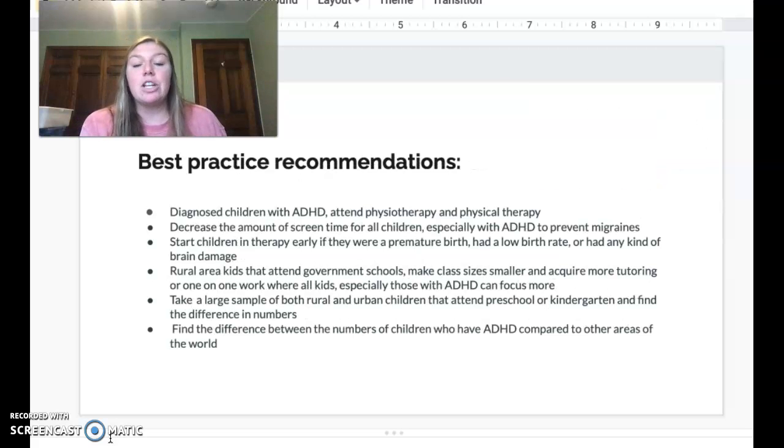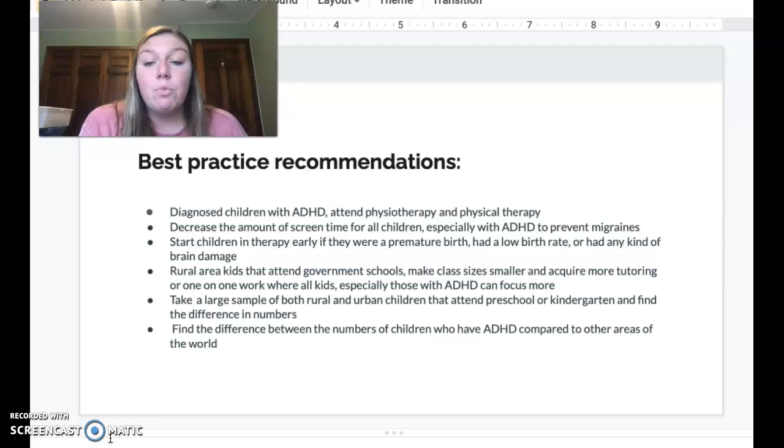So my practice recommendations based on this research, my target population, and my problem of importance of ADHD is that children who have ADHD need to attend physical therapy and physiotherapy to best help themselves and help their parents and their teachers. Reducing the amount of screen time in children, especially with ADHD, will cause less migraines.